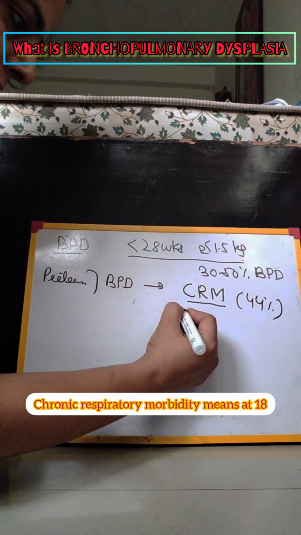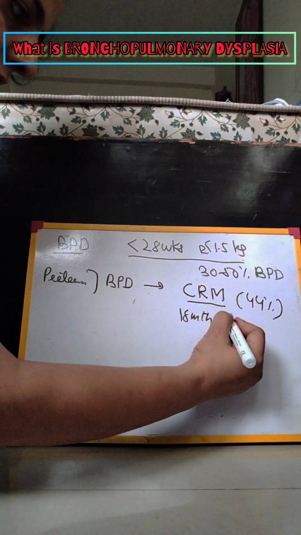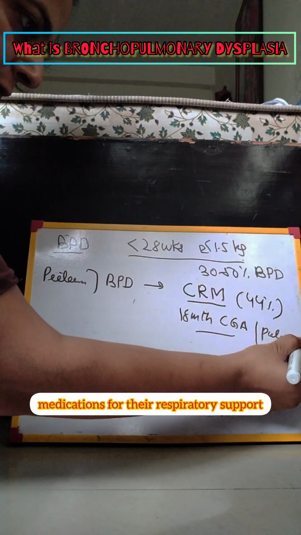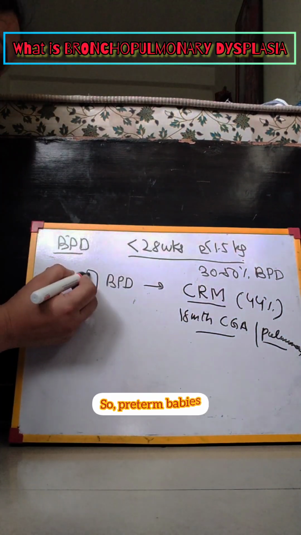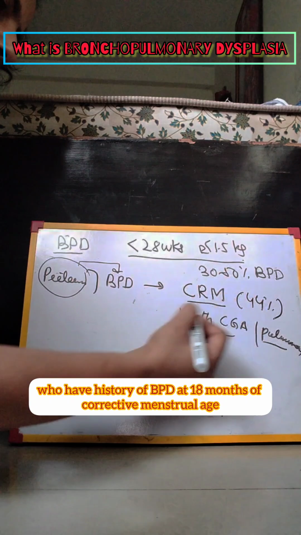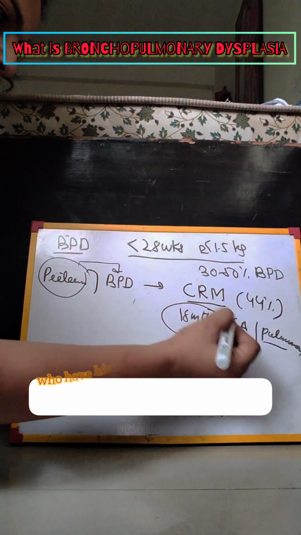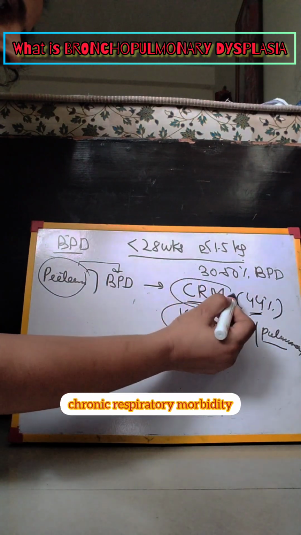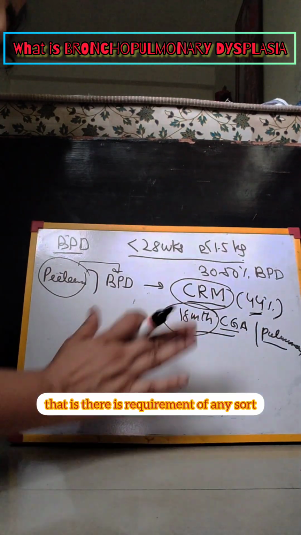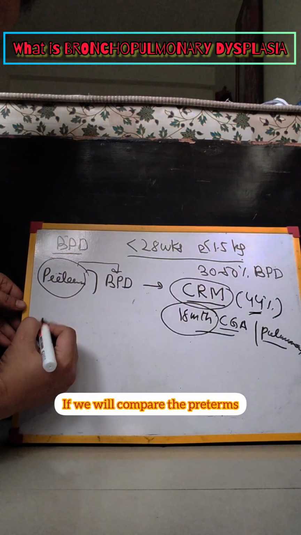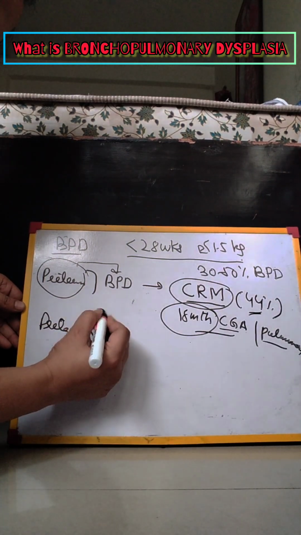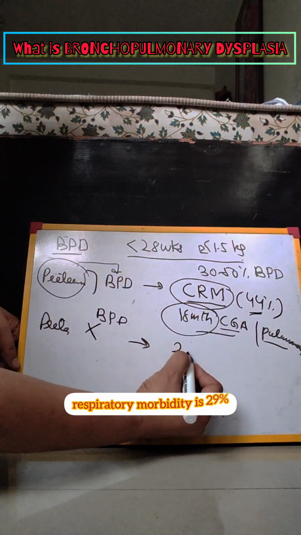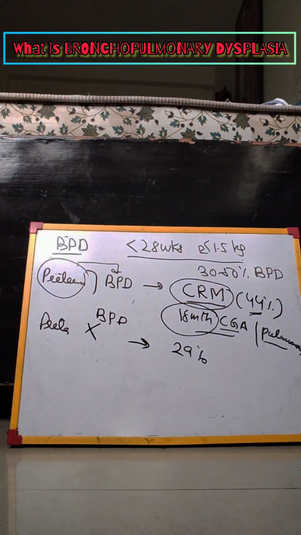Chronic respiratory morbidity means that at 18 months of corrected gestational age, they may require any sort of pulmonary medications for their respiratory support. So preterm babies who have a history of BPD, at 18 months of corrected gestational age, have a 44% incidence of developing chronic respiratory morbidity, that is, there is a requirement of some sort of pulmonary medication. If we compare the preterms who don't have BPD, right, in them the chance of developing chronic respiratory morbidity is 29%, right? It is 29%.